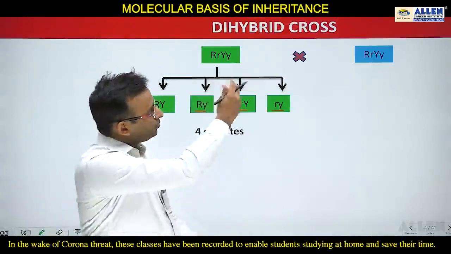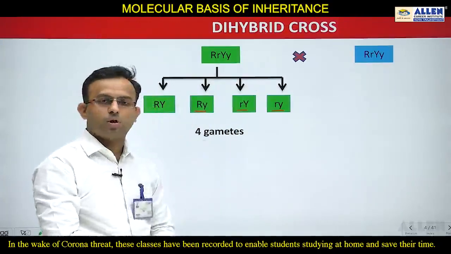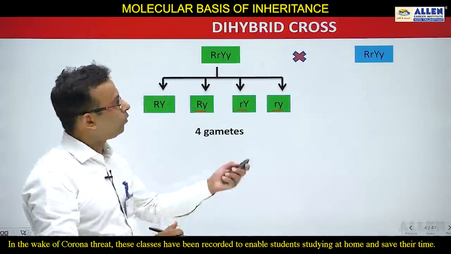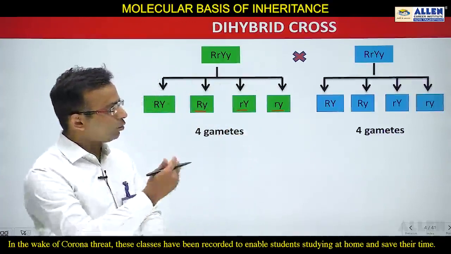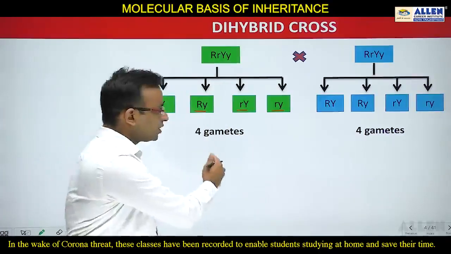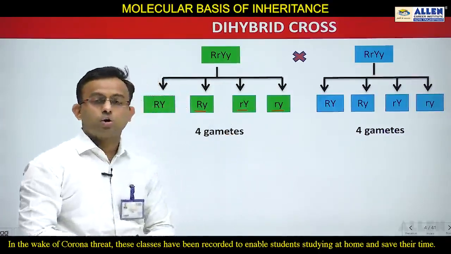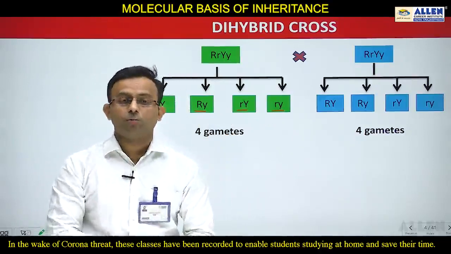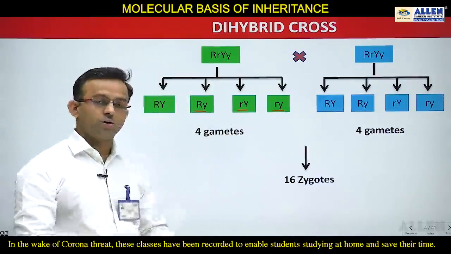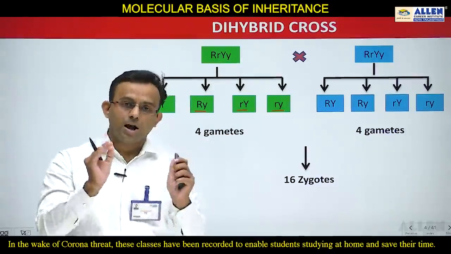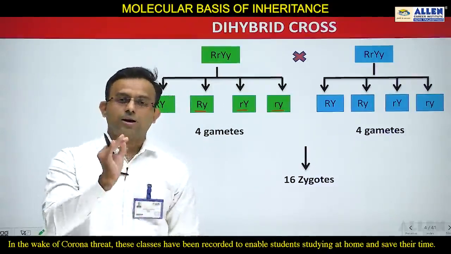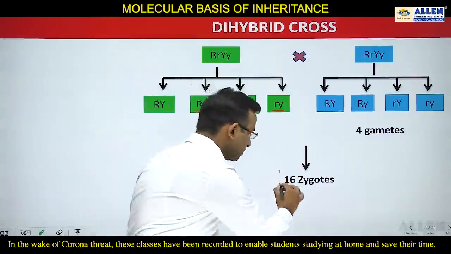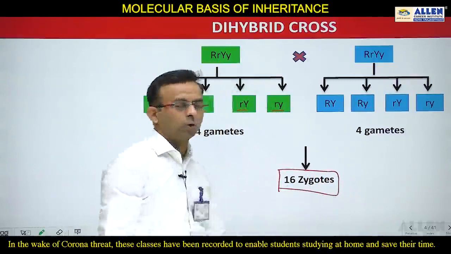Now again, from the other dihybrid, capital R small r capital Y small y, the 4 types of gametes are going to form. So 4 gametes here and 4 gametes here. Ultimately 4 into 4, 16 zygotes are going to form in the F2 generation. So always remember, in the F2 generation of a dihybrid cross, 16 zygotes are formed.